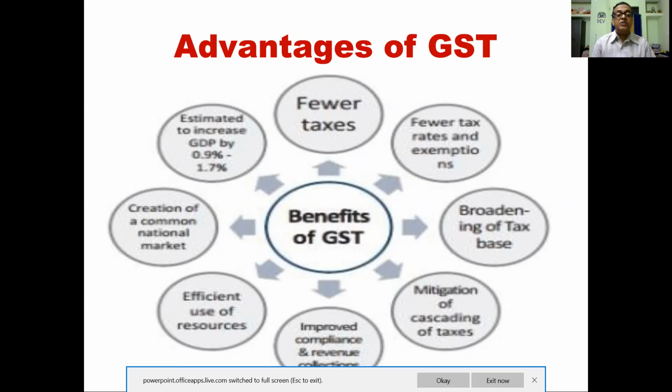And efficient use of resources, creation of a common national market. So that is also there. So one nation, one tax, this is a very, very good advantage for the country, and with fewer taxes, people can easily pay this tax to the government. Actually, the tax which people pay is used for the benefit of the people only.